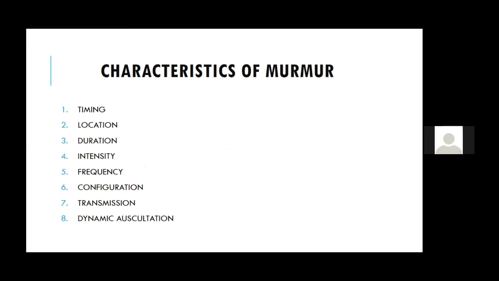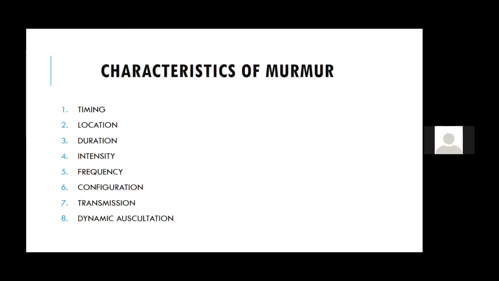Now, a murmur is always discussed over all these points. Let it be timing, where we know it can be systolic, it can be diastolic, it can be continuous. Location: we know the murmurs are best heard over 4 or 5 places, that is the aortic area, pulmonary area, lower left sternal border in tricuspid, or it can be the mitral area. Also, there is something known as the neo-aortic area, which is the left second, third, and fourth intercostal space where the aortic regurgitation murmur is best heard.